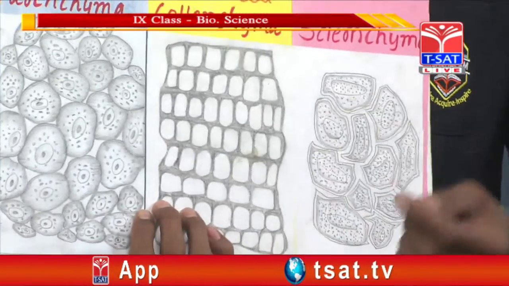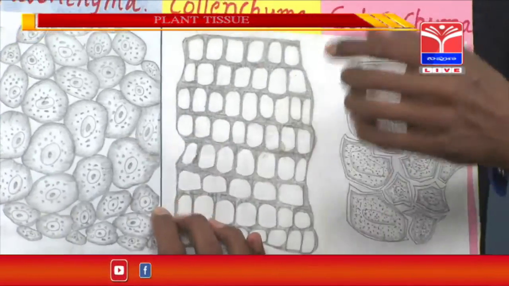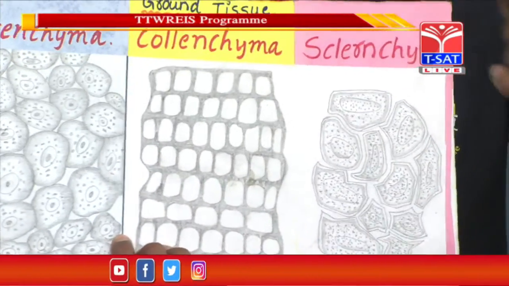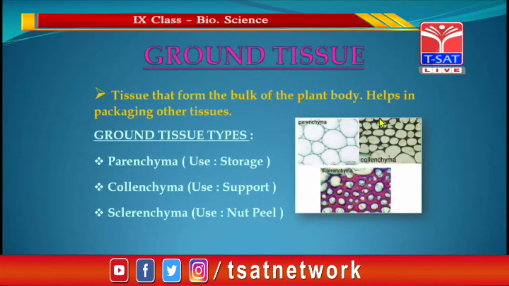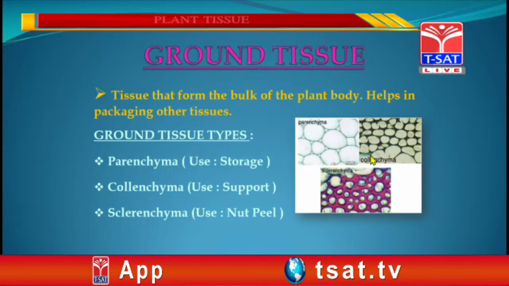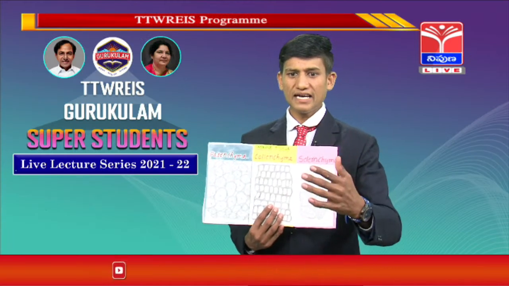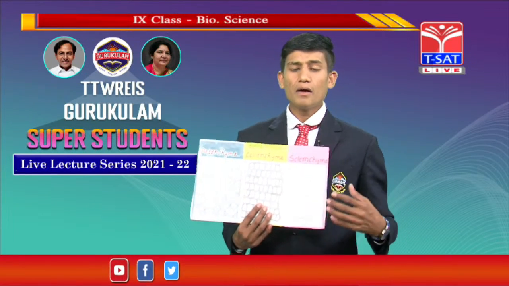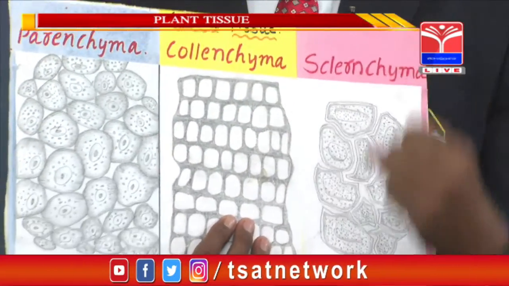And when it comes to collenchyma, you have observed here, in the image also you can observe, collenchyma is tightly packed when compared to the parenchyma, because of the presence of pectin. The pectin present in the collenchyma makes its cells stronger. This is about the collenchyma.